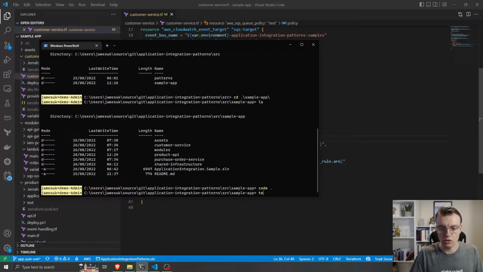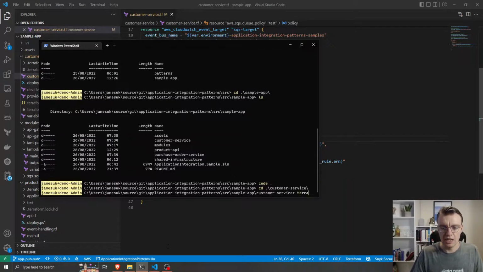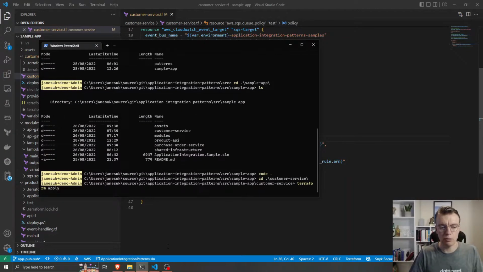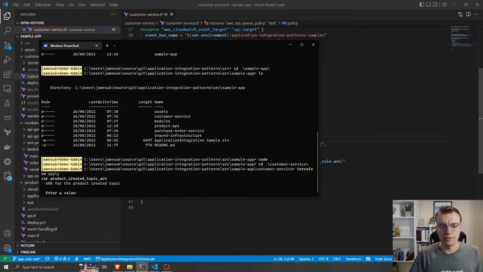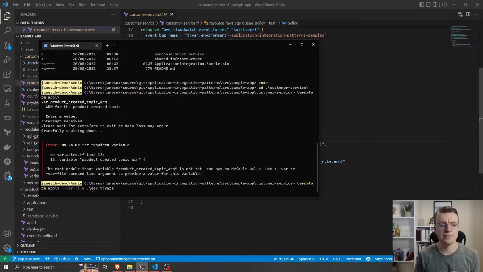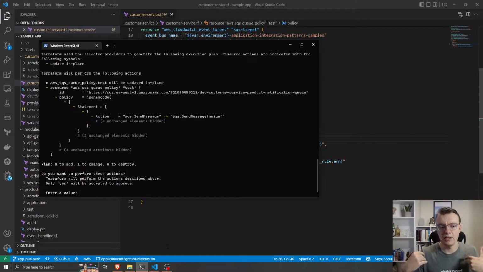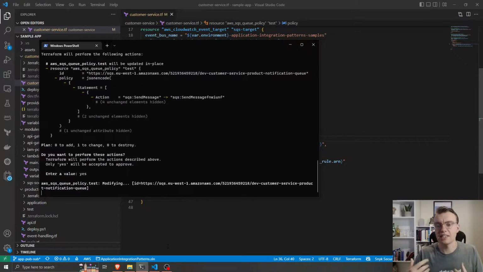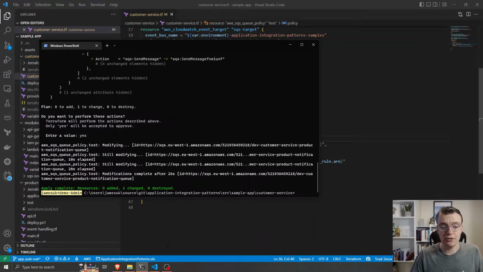So if I go to my customer service and I do Terraform apply, just need to pass in my var file, actually, var file dev.tfvars, there we are. So what we're actually going to see now is what EventBridge will do as I try and publish a message to the queue that EventBridge actually isn't allowed to publish to. Okay, so that's finished applying now.